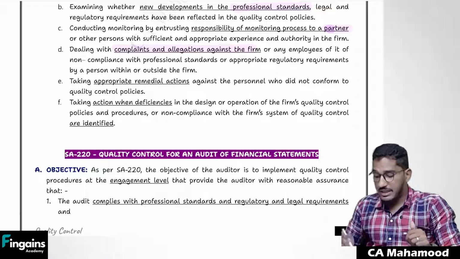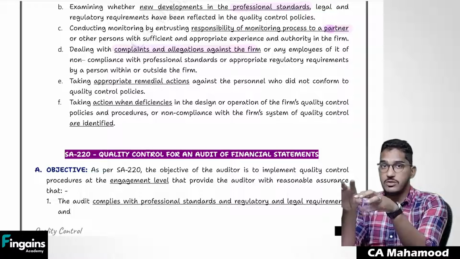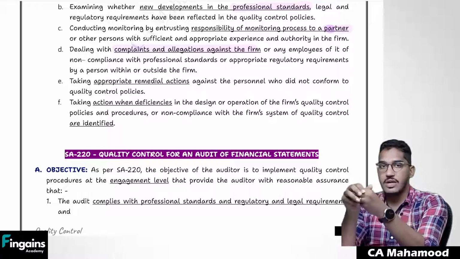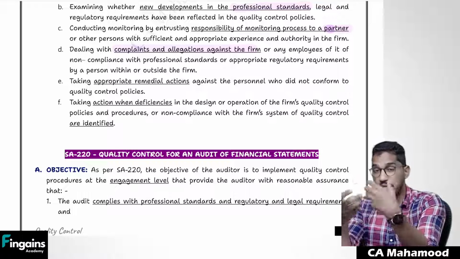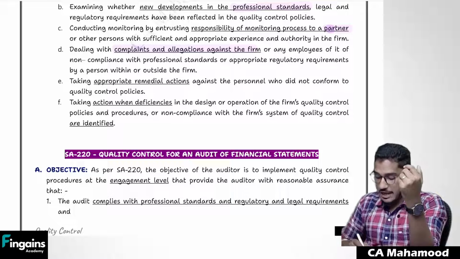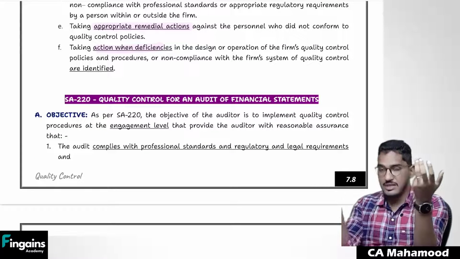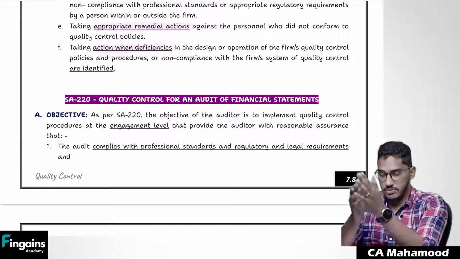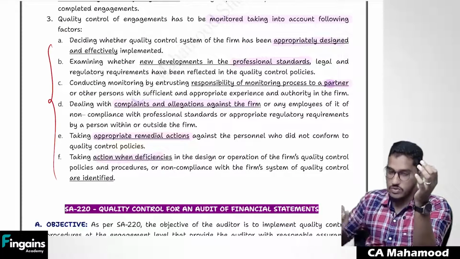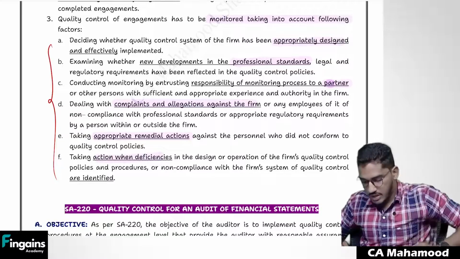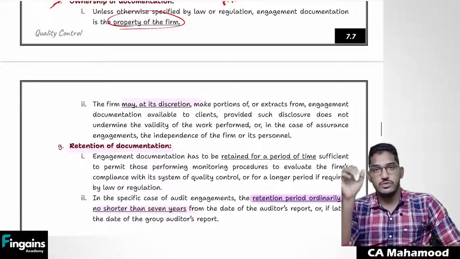And you need to check whether there are any allegations against the firm. See, even after following all the policies, if you are receiving allegations from the outsiders, that means somewhere your policies are lacking. So check whether there are any complaints or allegations against the firm, what remedial actions the firm is taking, and what kind of deficiencies are there in the firm's quality control policies and procedures. From all these perspectives, you have to monitor also. Understood? So these are all the various areas in which you need to follow some policies and procedures.